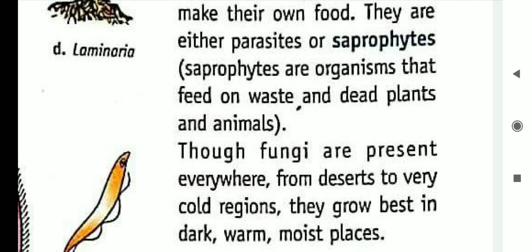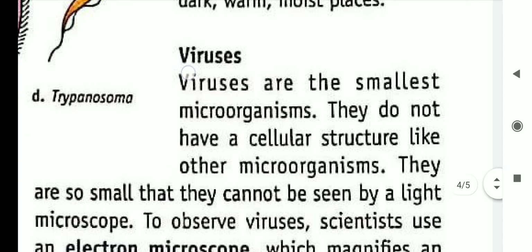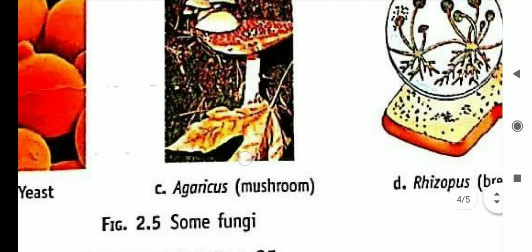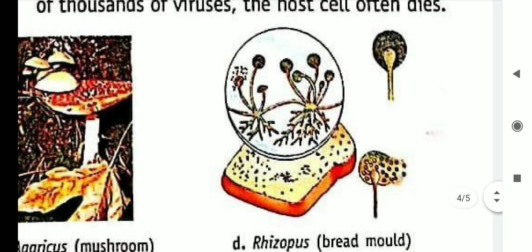Though fungi are present everywhere, from deserts to cold regions, they grow best in dark, warm and moist places. They can be found from desert to polar regions wherever you go, but they grow best in dark, warm and moist places. Here you can see examples of fungi: penicillium, yeast, mushroom and bread mold.